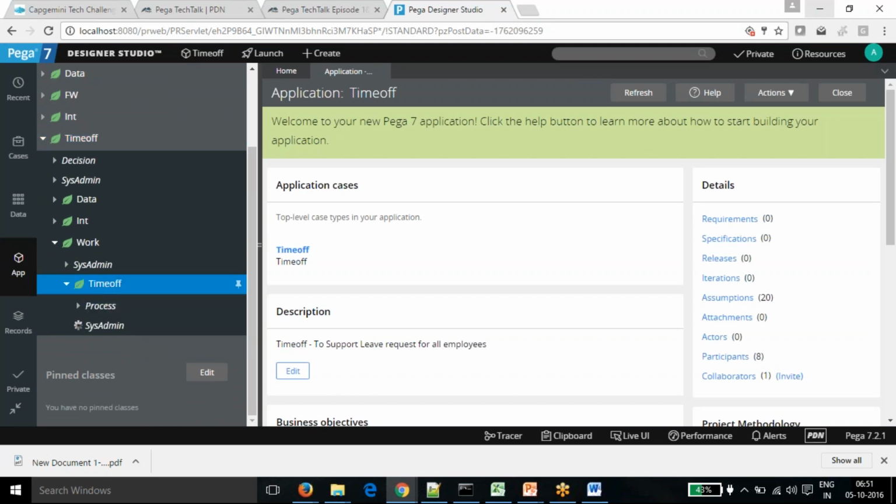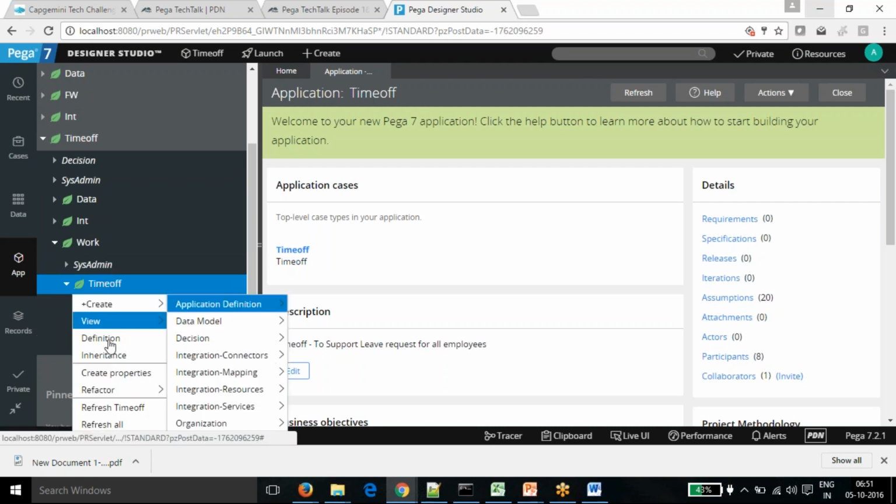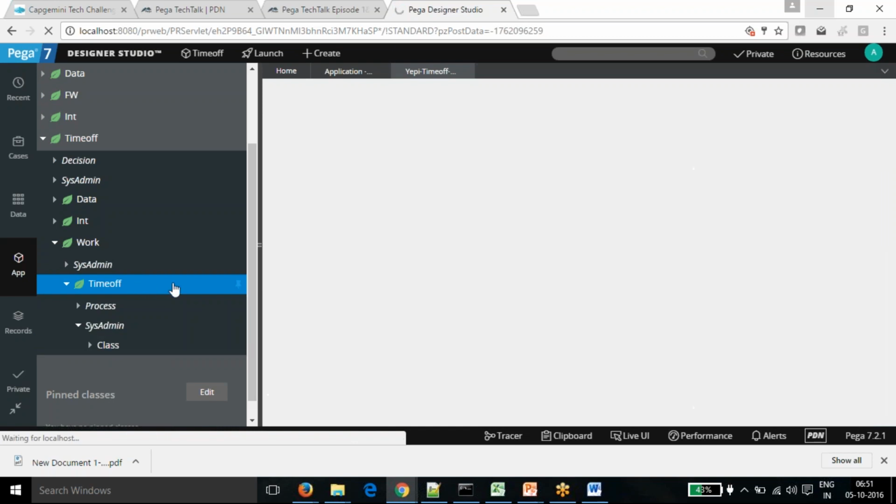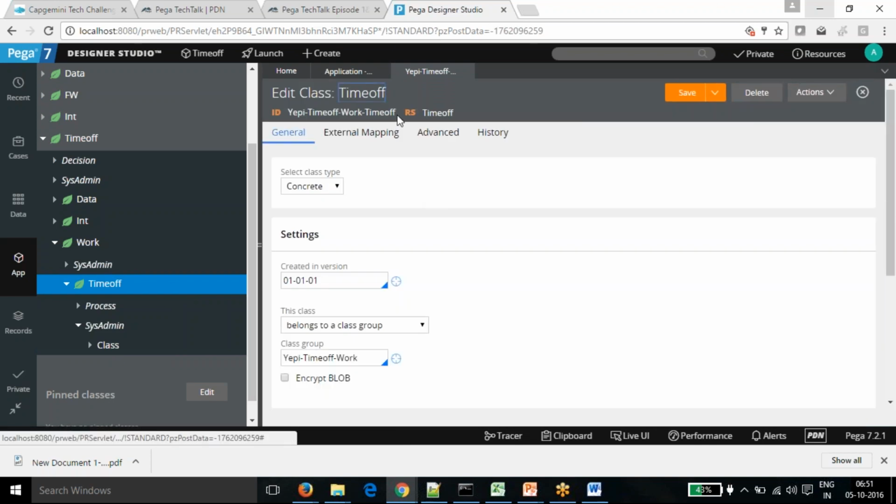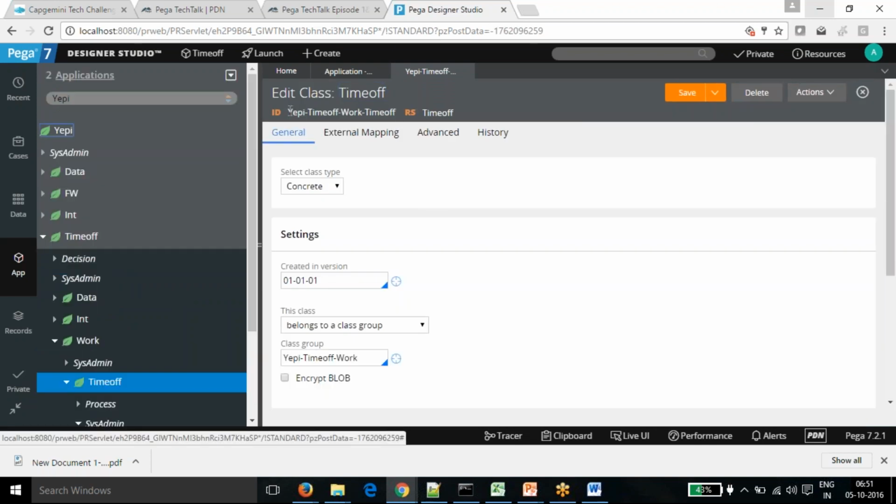You can right click on it and see the definition of that class. I just want to take the complete name of the class so that I can explain. If you see in the ID, the complete name of that class came out.